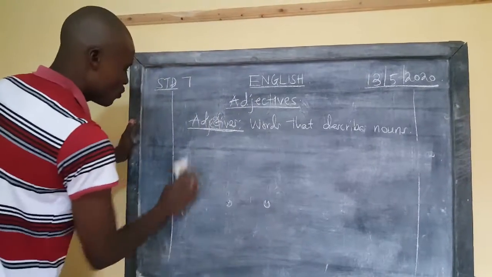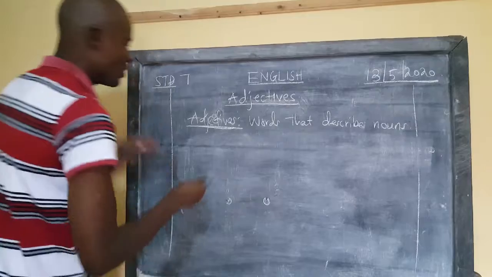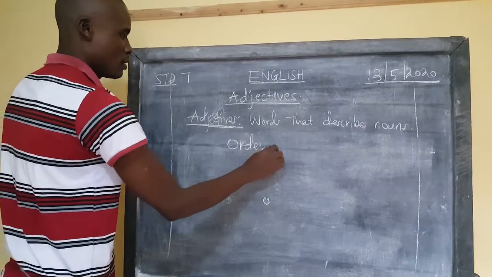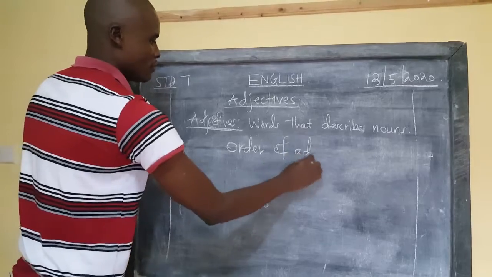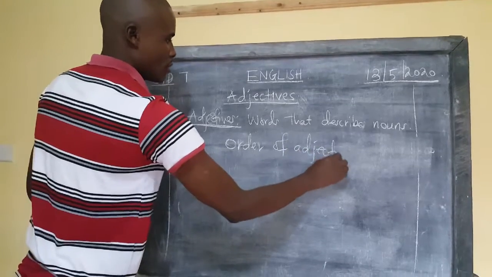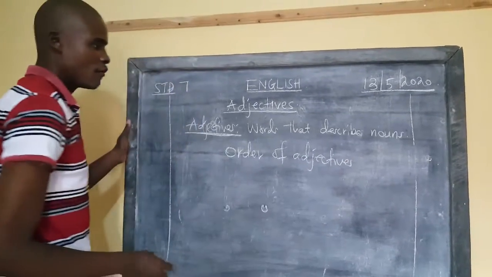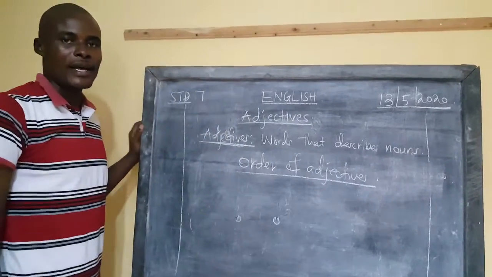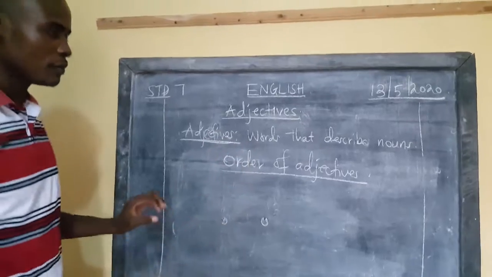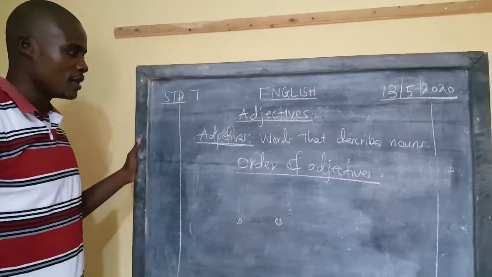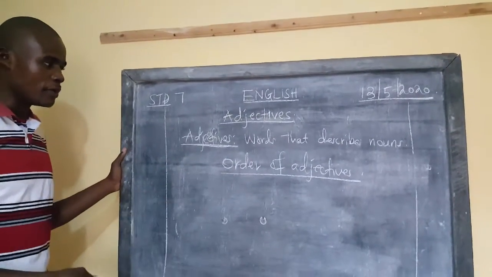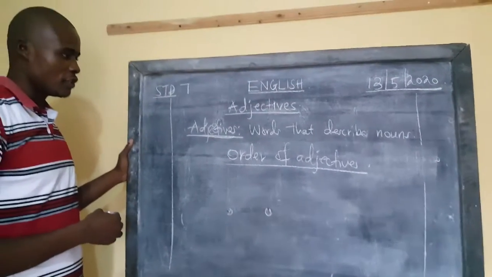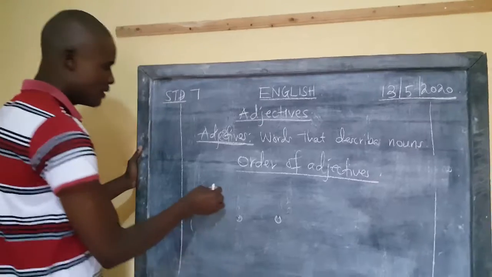How do we now go to get the order? The order of adjectives. A very, very crucial part, learner. I want you to pay more attention in this particular subtopic, order of adjectives. We have a number of adjectives that come in this formation.